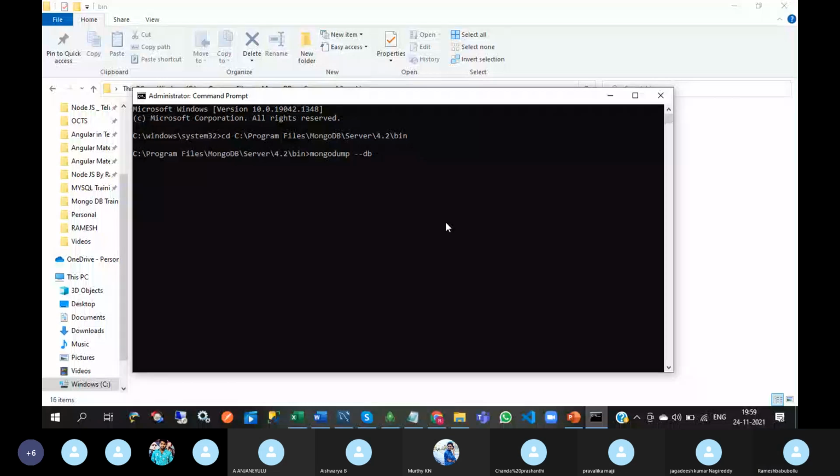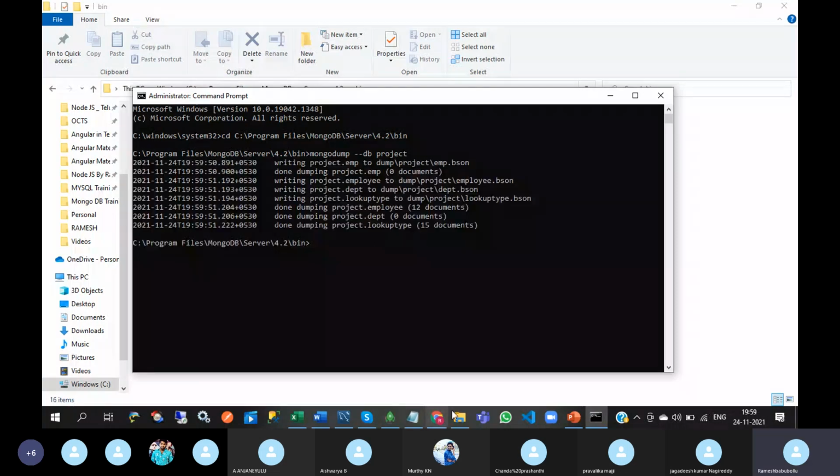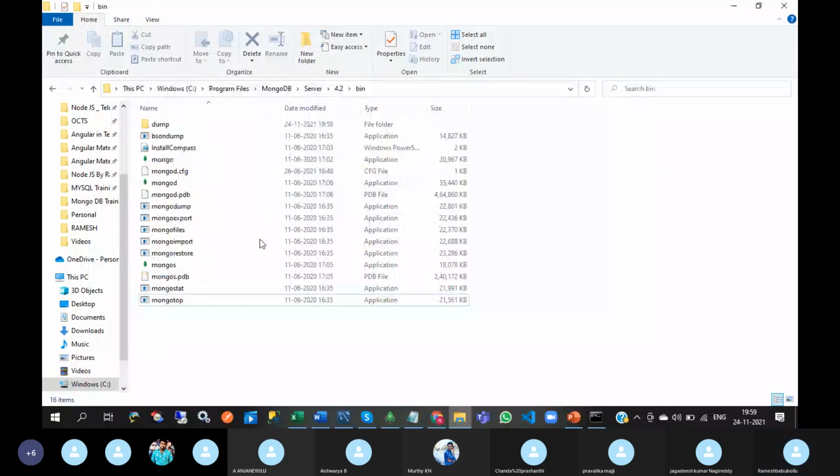DB, give the database name of project, press enter, and observe this here. Project database is backup. See this here.